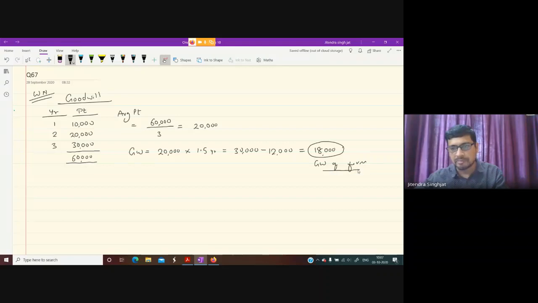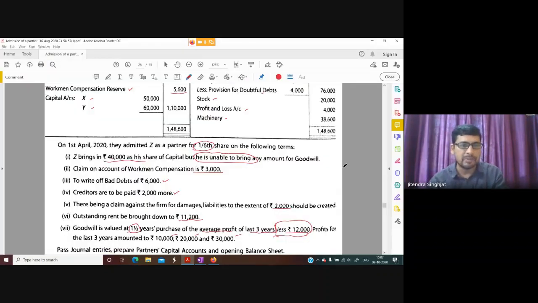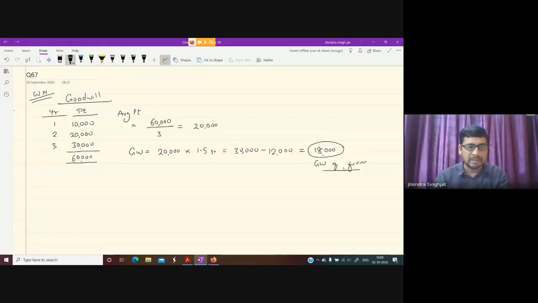Now this is first step. Second step, that partner, who is the partner? Z. Z share is 1/6 and he is unable to bring. So first we need to calculate what is Z share in the goodwill. So let's write second point. Z's share in the goodwill. Z share in goodwill is equal to 18,000 multiply by 1 by 6. So 6 3s are 18. So this is Z's goodwill.